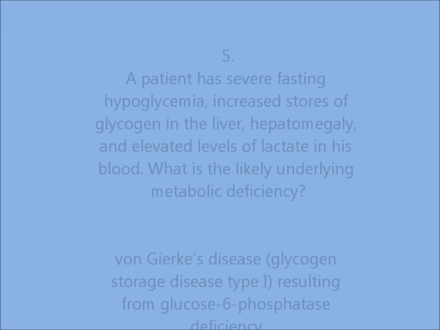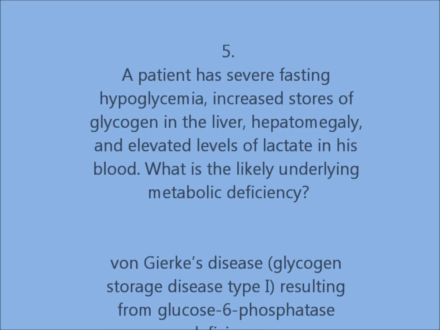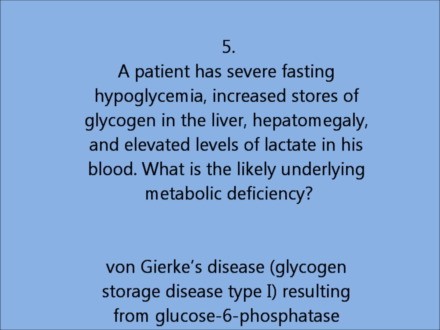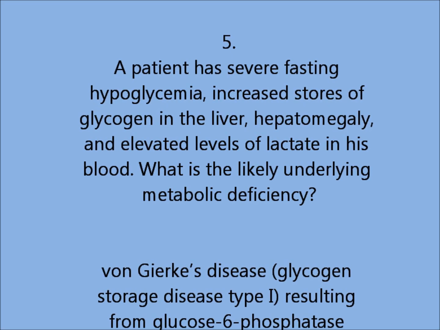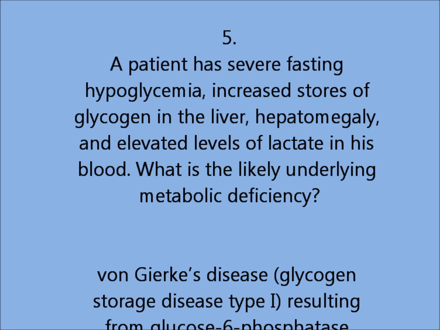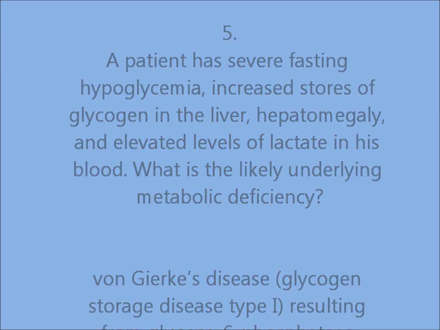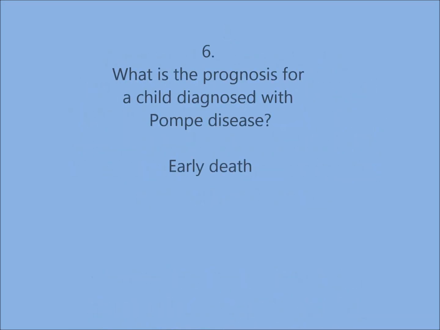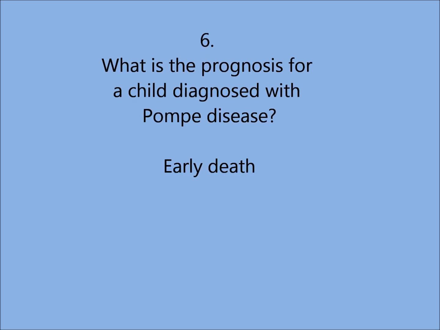A patient has severe fasting hypoglycemia, increased stores of glycogen in the liver, hepatomegaly, and elevated levels of lactate in his blood. What is the likely underlying metabolic deficiency? Von Gierke's disease, glycogen storage disease type I, resulting from glucose 6-phosphatase deficiency. What is the prognosis for a child diagnosed with Pompe disease? Early death.